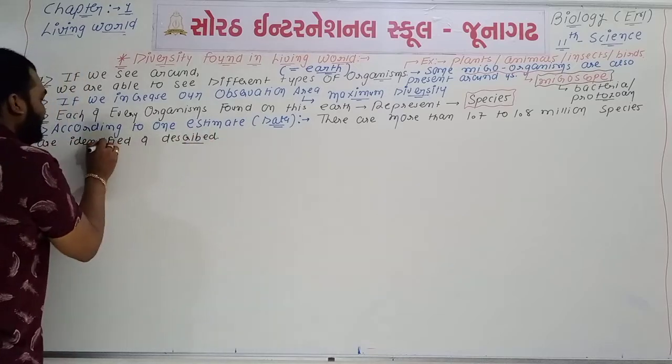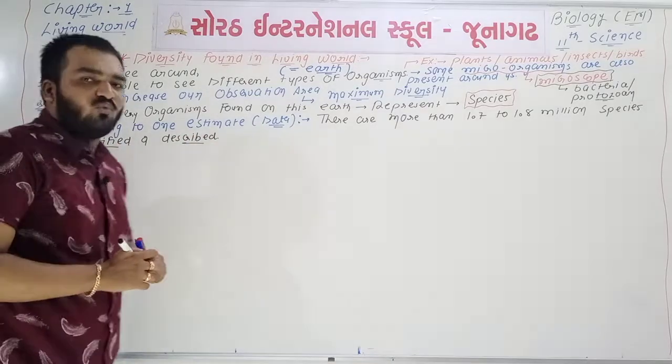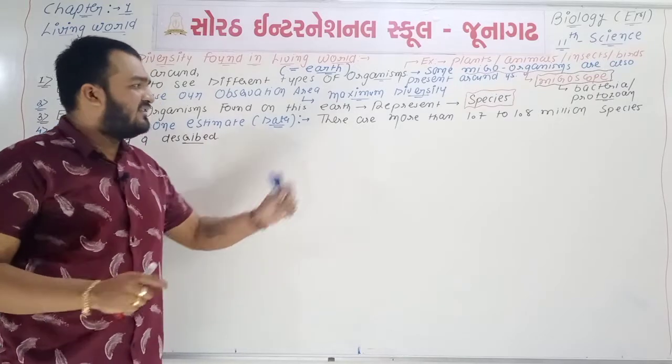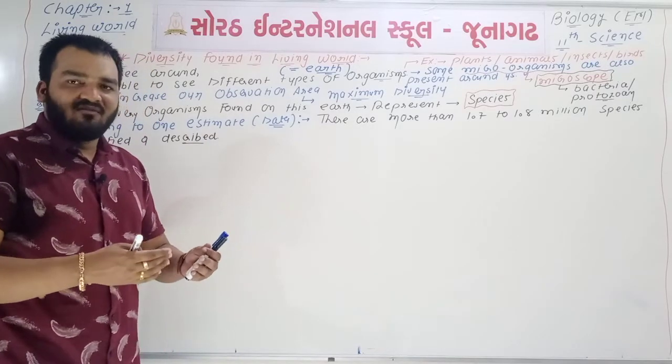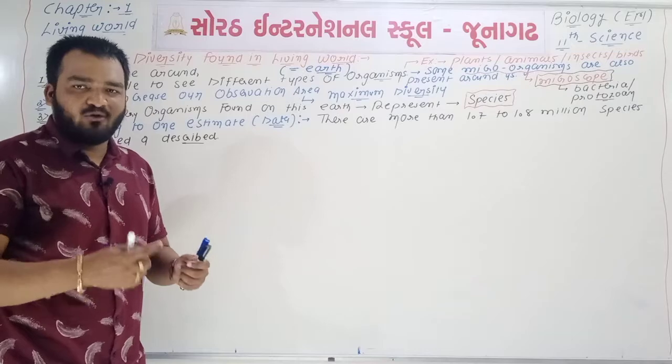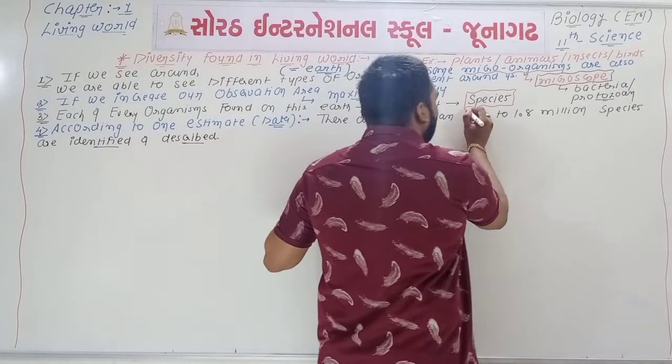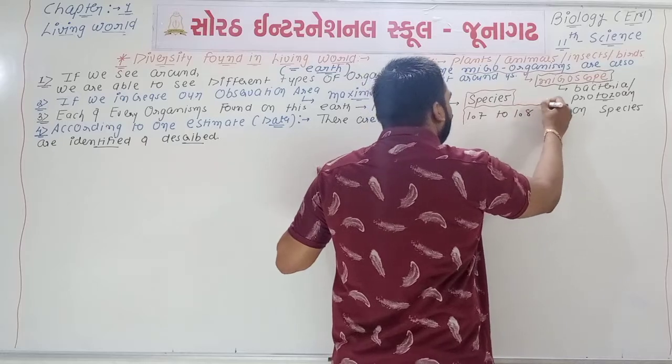It is not a fixed number. We have an approximate number, not a fixed number. So we say more than 1.7 to 1.8 million.